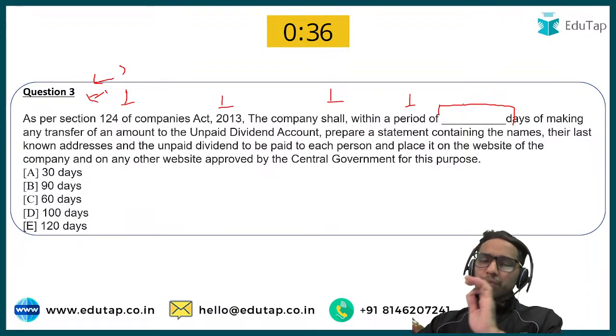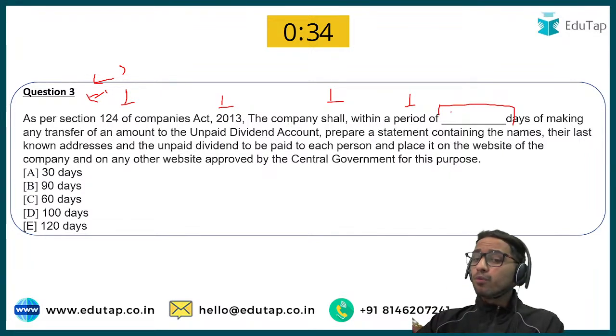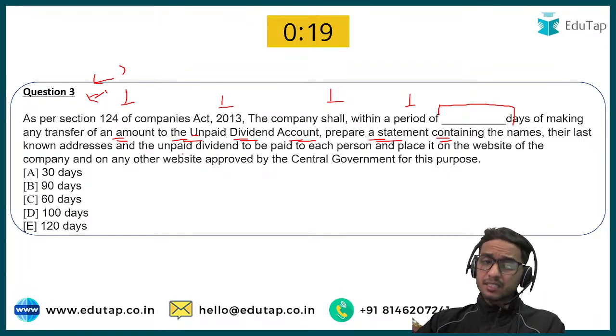It is asking within a period of dash days of making any transfer of an amount to the unpaid dividend account, prepare a statement that contains the names, the addresses and the unpaid dividend to be paid to each person and place it on the website.